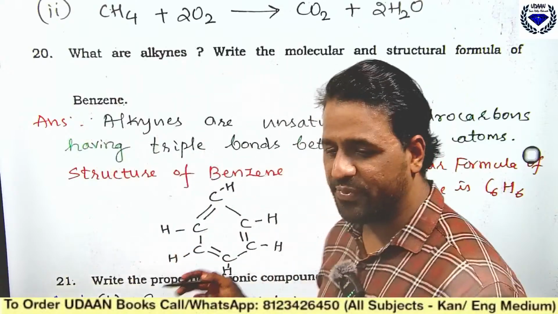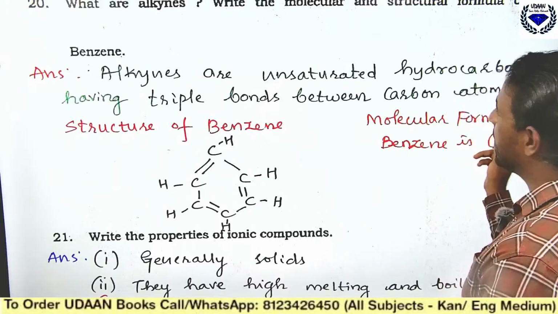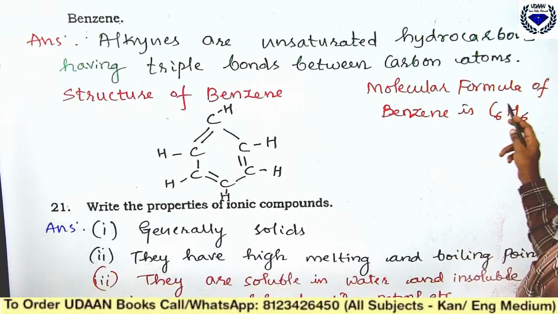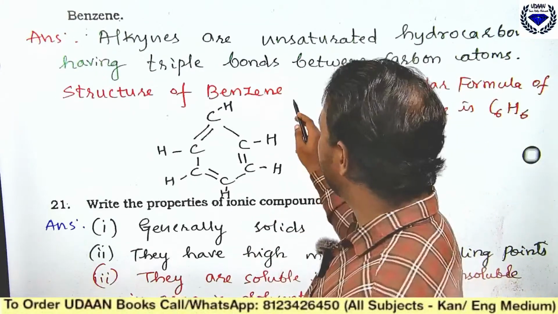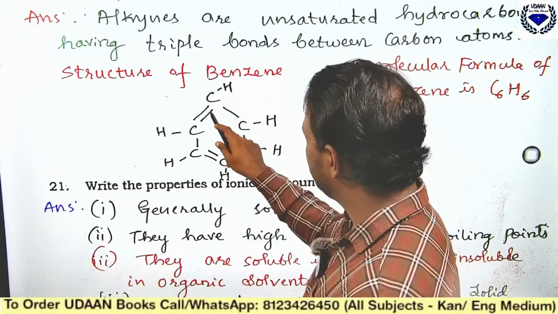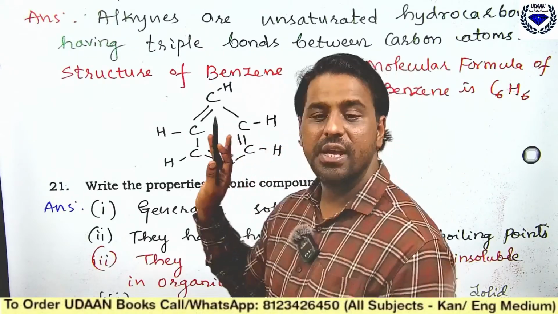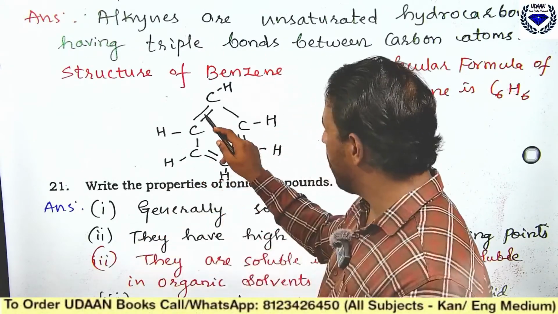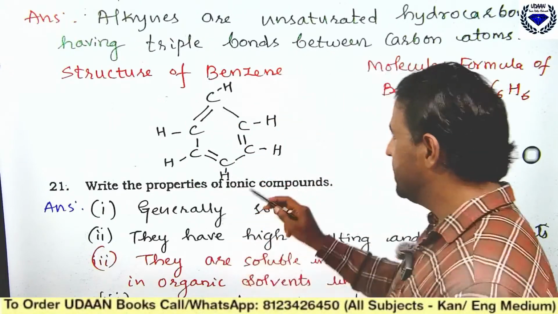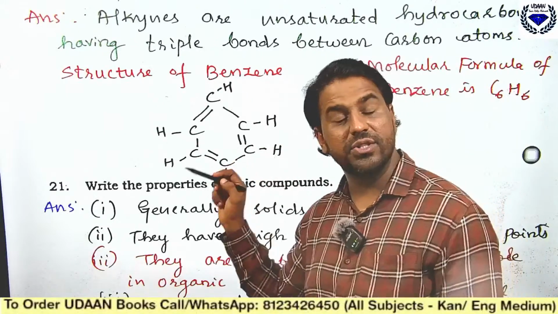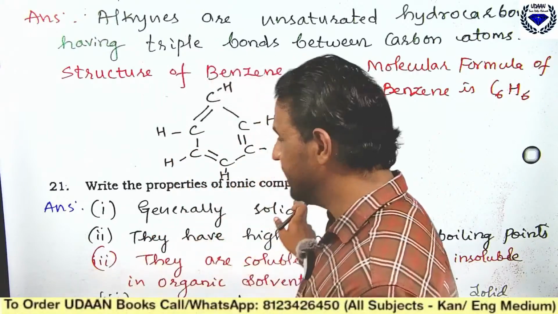Yes, Samra. See, alkynes are unsaturated hydrocarbons having triple bonds between carbon atoms. And you know the molecular formula of benzene? It is C6H6, and this is the structure. What is special in this? You have alternate double bond, single bond, double bond, single bond, double bond, single bond. So remember, in benzene you have alternate double and single bonds, and each carbon has one H. That means you have 6 carbon and 6 hydrogen, therefore it is C6H6. I hope you got it. Okay, Samra, I think you got it.